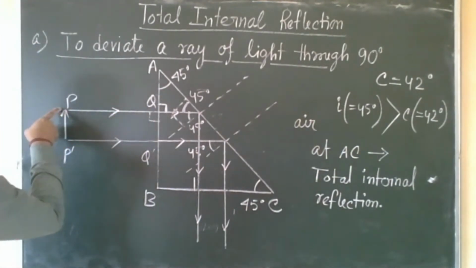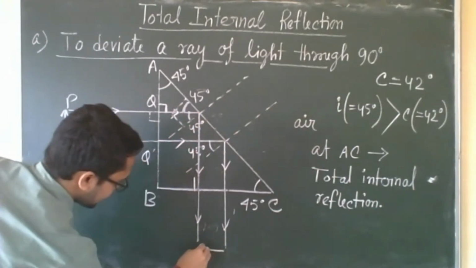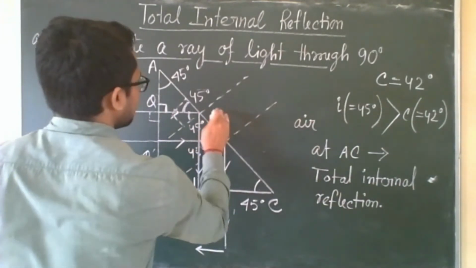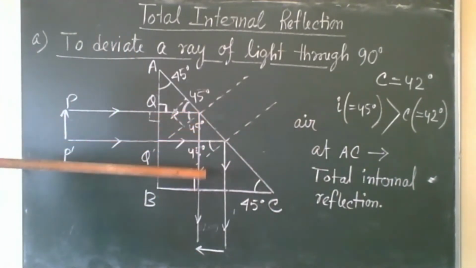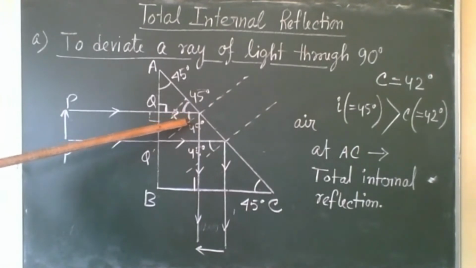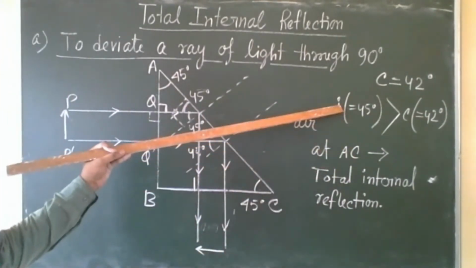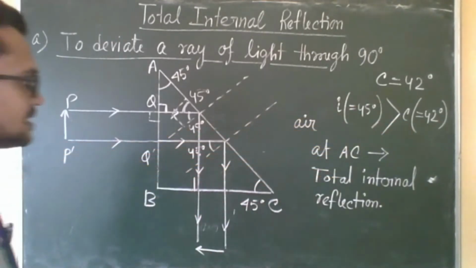PQ, this ray is coming from the top. So here you will get the arrow, the image will be like this. So this is the ray diagram. Nicely you have to practice. This ray diagram is very, very important, and when you are drawing the ray diagram, try to mention the angles also. Whenever you can find the angle, find it and show it: which is the incident angle, and here that incident angle is greater than the critical angle. So at AC, total internal reflection will occur.